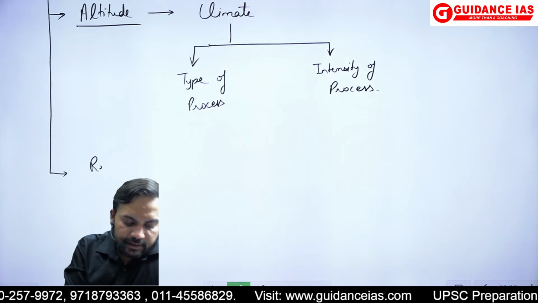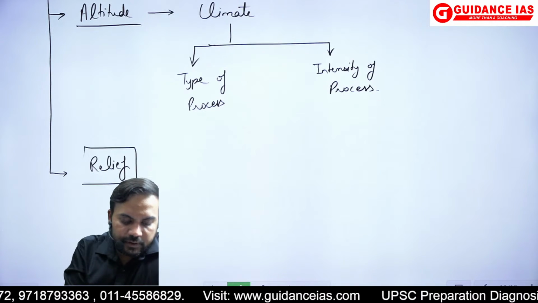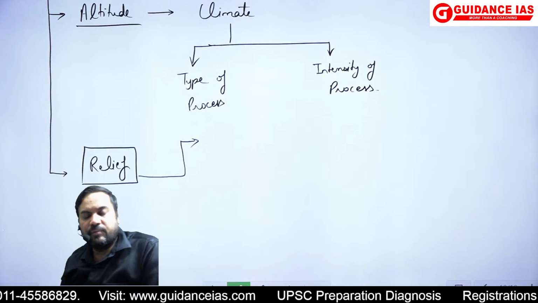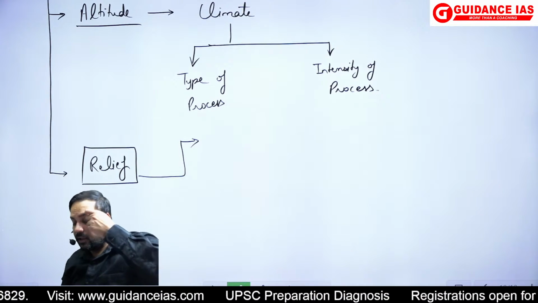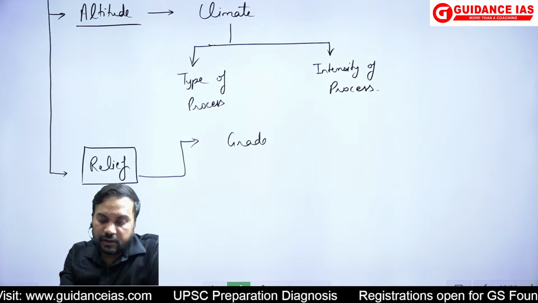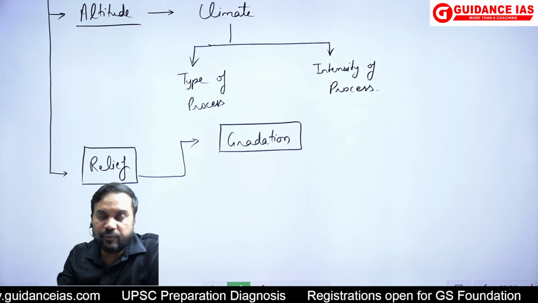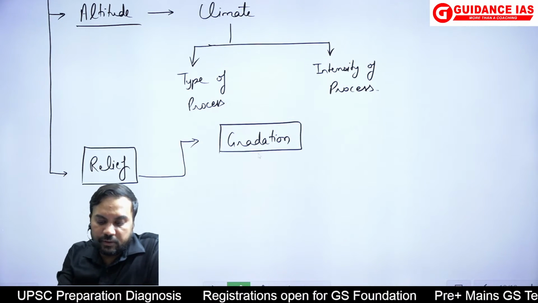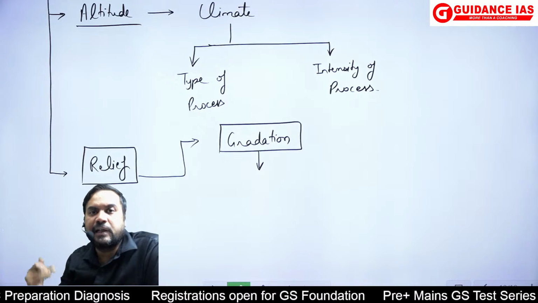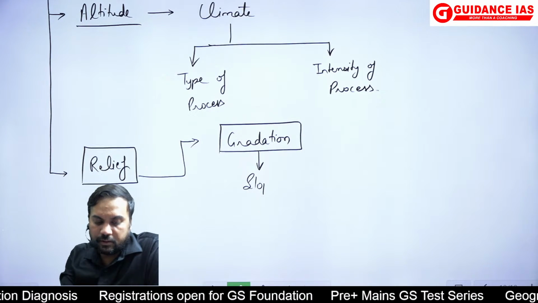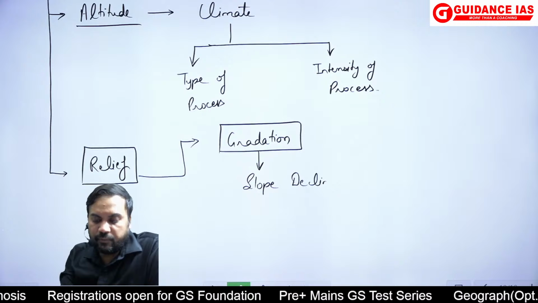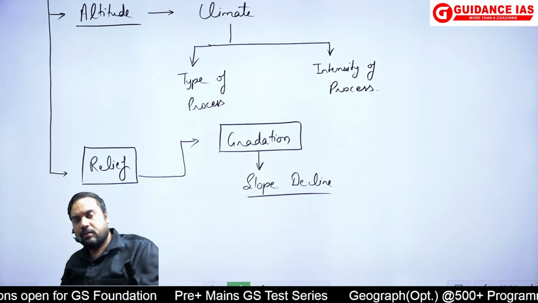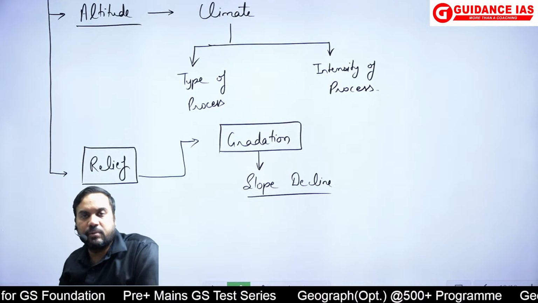And then there is the factor of relief. Here again you could have brought in Davis. Remember, when we were talking about the concept of gradation, I explained to you how relief becomes very important for the phenomenon of slope decline. Why was the slope declining, do you remember? Because the relief was declining and thus less sediment was being brought, and essentially there was the slope decline phenomenon taking place.